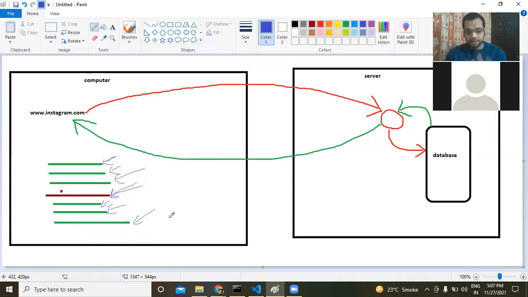Yes, exactly. But the problem is, when this completes after 10 seconds, how do we handle it? Because we have already moved ahead. This was at line number 4. We are at line number 2000 in the code, right? How do we go back to line number 4 and handle it? So that is where promises come in.